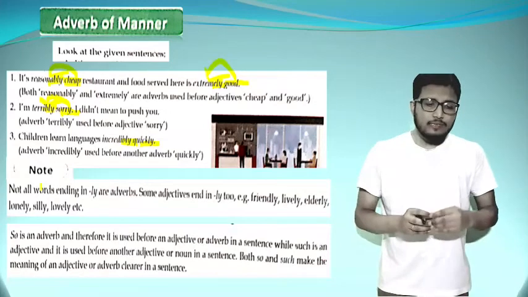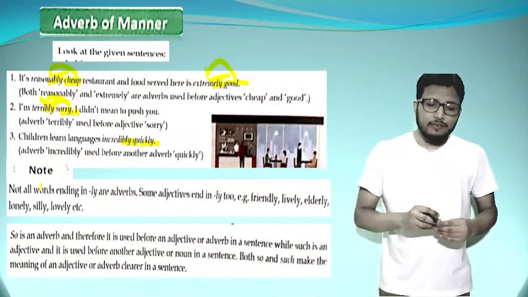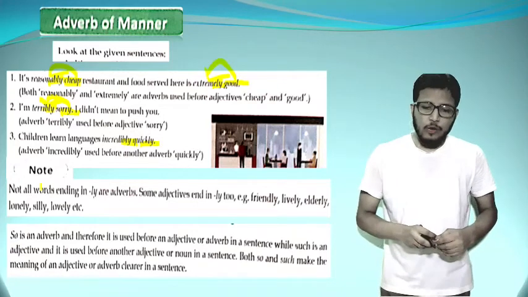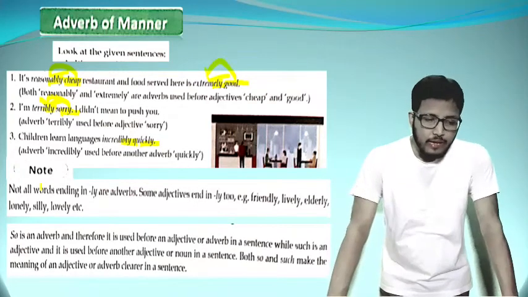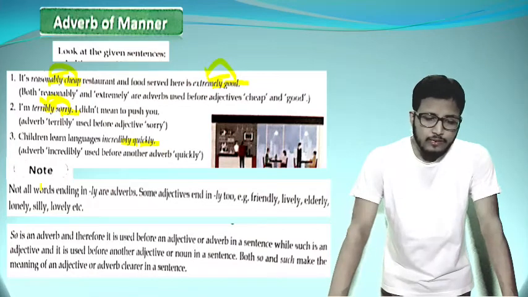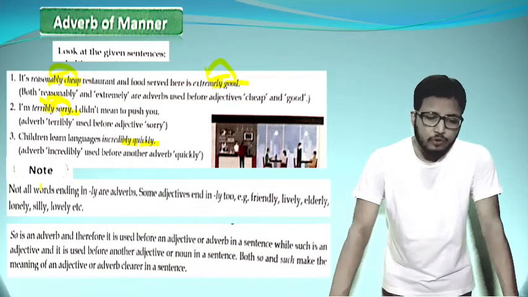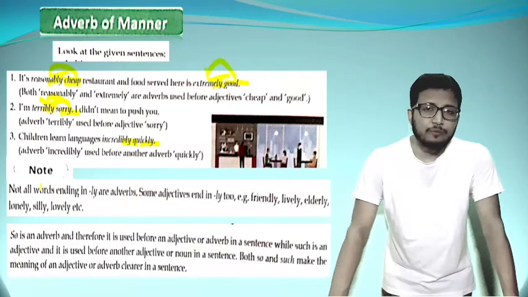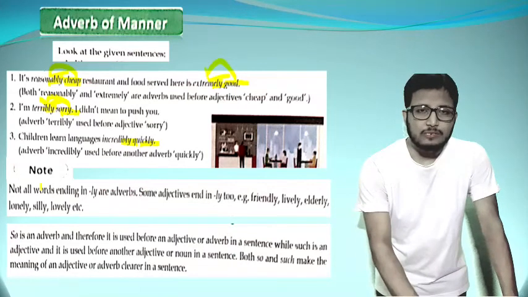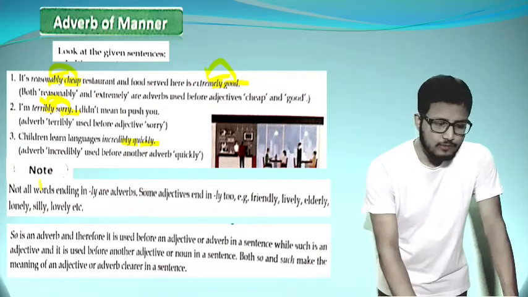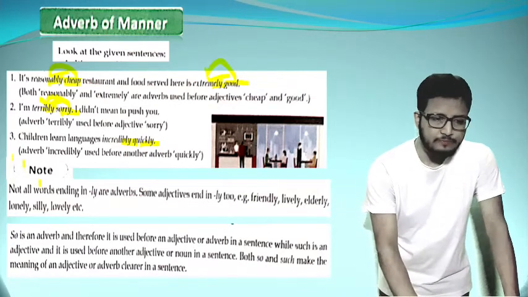So is an adverb, and therefore it is used before an adjective or adverb in a sentence, while such is an adjective and it is used before another adjective or noun in a sentence. Both so and such make the meaning of an adjective or adverb clearer in a sentence. With examples, it will be more clear to us. So it's better to move to the example form. Okay, then let's go for examples.